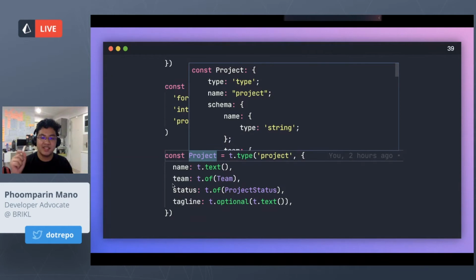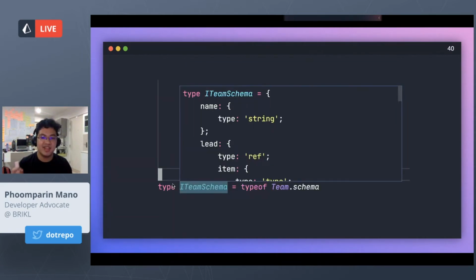And if we look at the type, if we hover over the project constant, we can see that the type, the name, the schema is all there. So we got enough information for the TypeScript compiler to work with, which is very nice. Now, if we look at another example, this is the schema of the team in the hackathon. You can see it has the type of string, and the team lead has the type of reference.